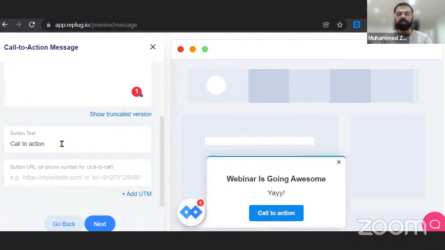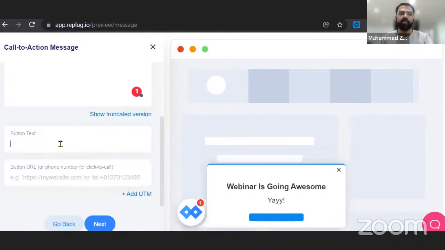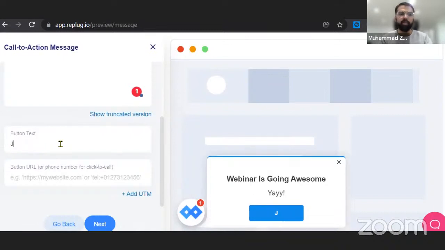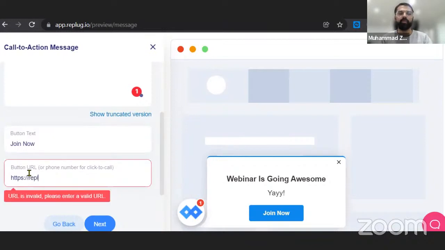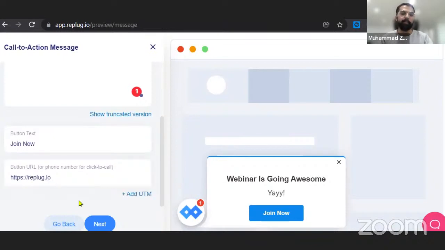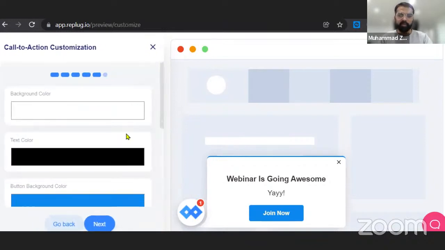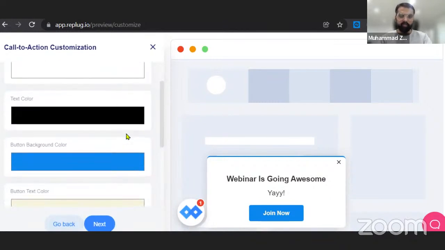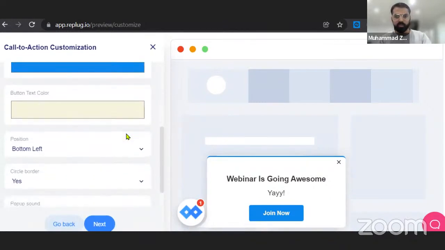How much more kind of customization do I need in this? Let's join now. And whenever someone joins in, I want them on my website right away. Perfect.